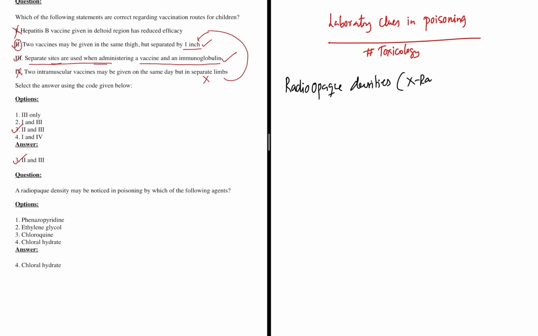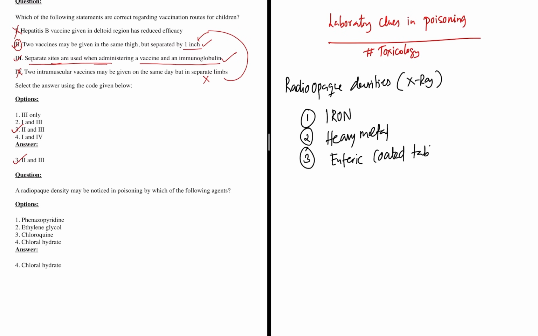But when you do an X-ray, if you note radio opacity, then we will be looking at some of these components. One, we all know iron is radioopaque. So in iron poisoning, you will see that. Any heavy metal can have the same thing. And the patient might have taken enteric coated tablets, which will also show radio opacity.